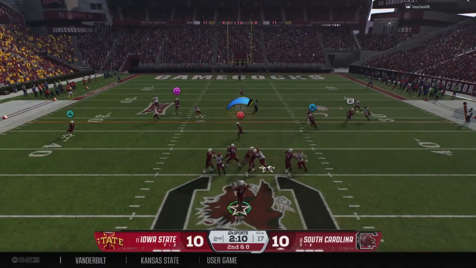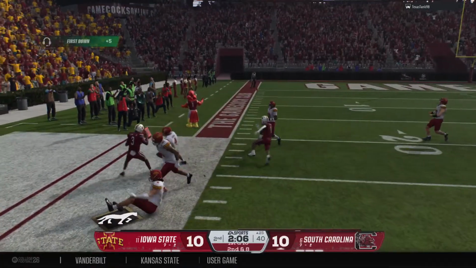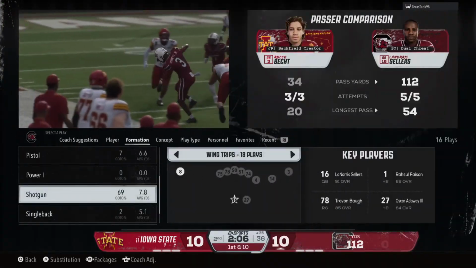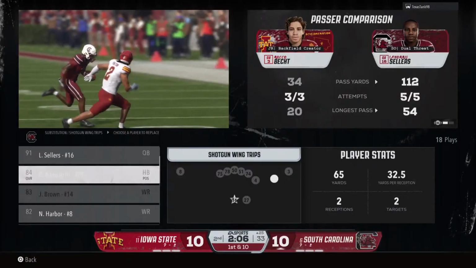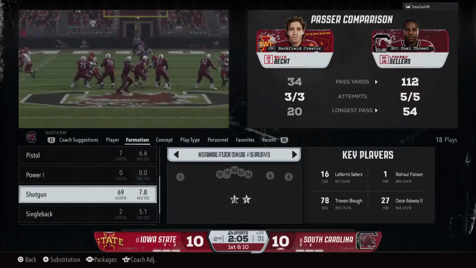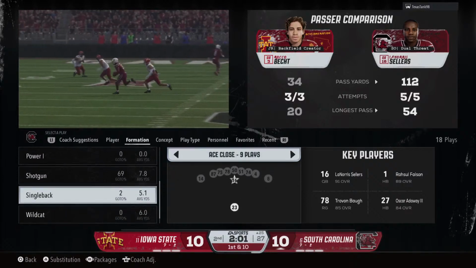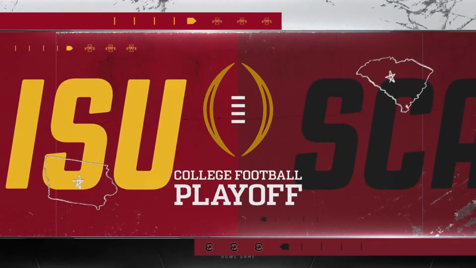Drops back from the shotgun, looking for an open man. Makes the grab. It's Bennett. Heads out of bounds after a solid game. Chris, that's another positive game for this offense, and this quarterback continues to show why he's had such a great year this year. When he has time to throw, he gets his feet set. He's as accurate as any quarterback in the country. The clock has stopped, and we've reached the 2-minute timeout before halftime.